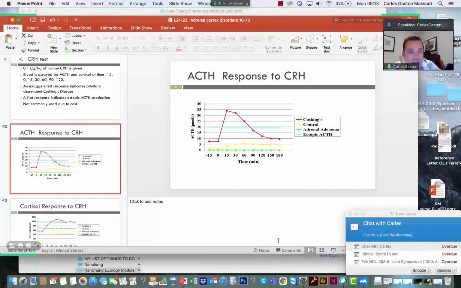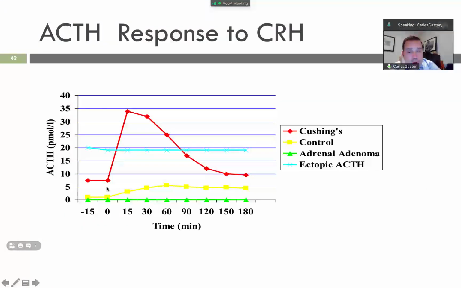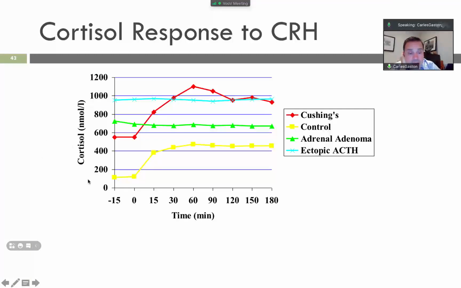So okay, if we look at this graph, it's normal. Now, what happened to the cortisol in the adrenal adenoma that produces too much cortisol? Now we measure the ACTH response to CRH. The levels of ACTH are always negatively regulated.